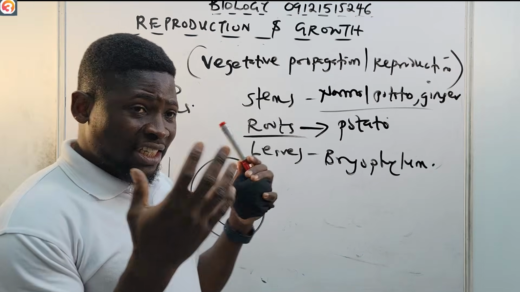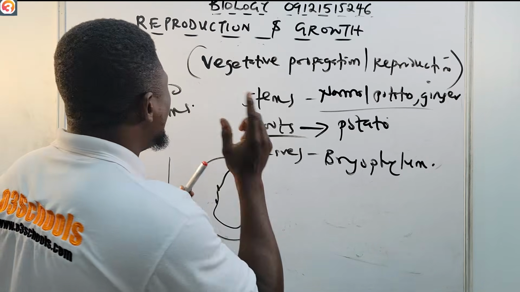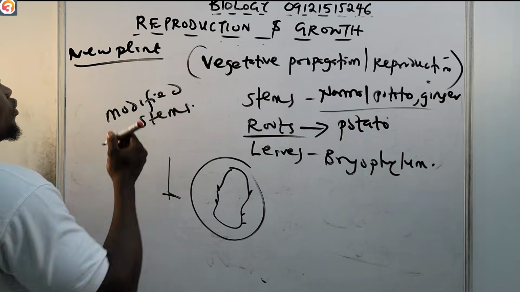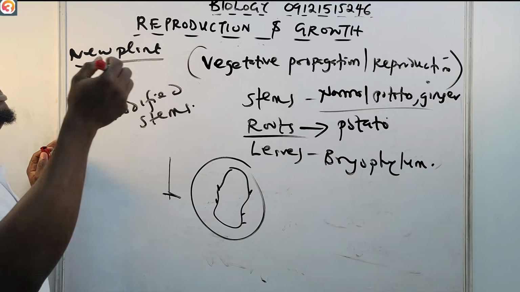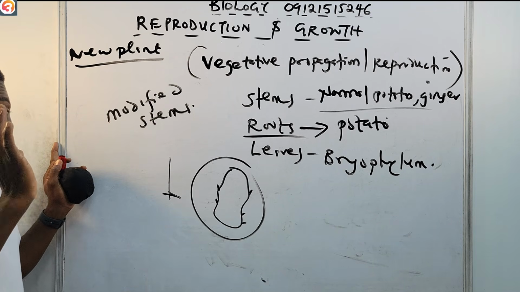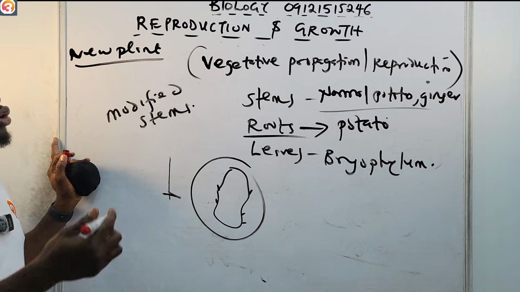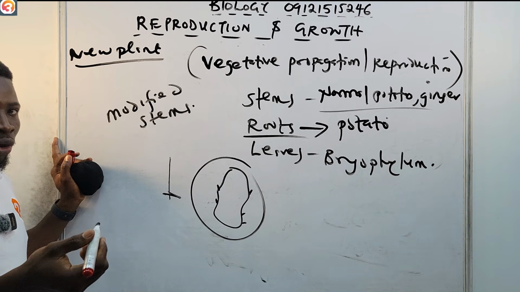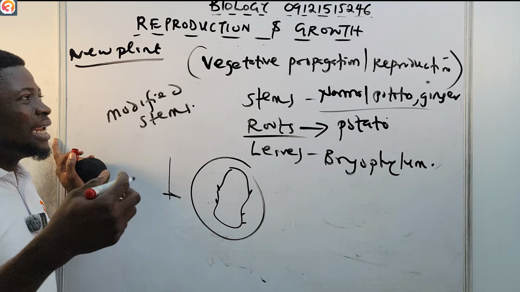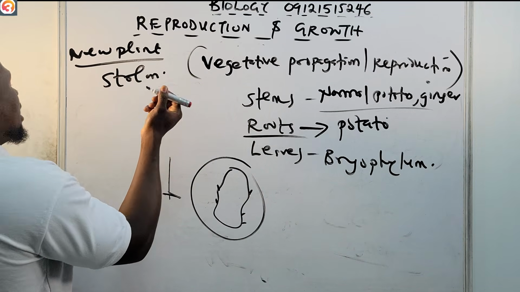Therefore, we can say that vegetative reproduction is any form or any type of asexual reproduction where a new plant grows from part of the parent plant, except the flowers. Okay, that is vegetative reproduction. Or it grows from a specialized reproductive structure in the plant. Like for example, the stolon. Like the rhizome.